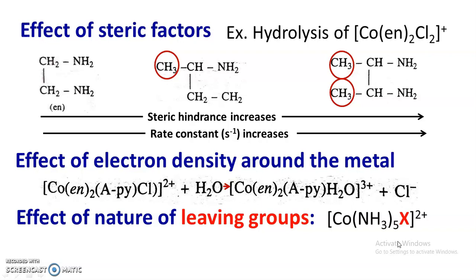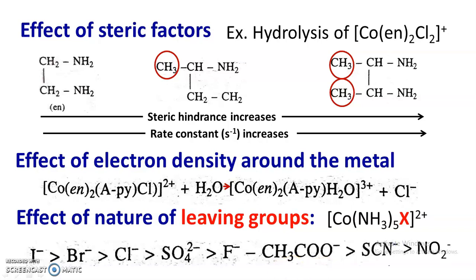And the observed order of rate of loss of leaving group follows this order. Now when iodide is the leaving group, that is one of the ligands, the bond between cobalt and iodide is easily broken and the rate of acid hydrolysis will be fast. Then bromide, chloride, sulfate, fluoride, acetate, thiocyanide and nitro.